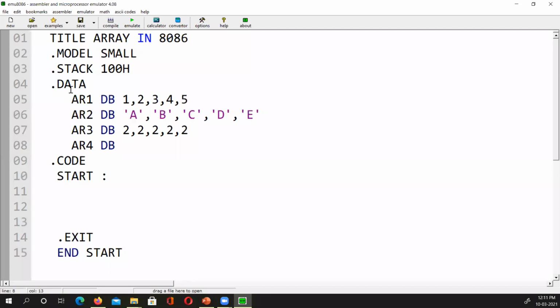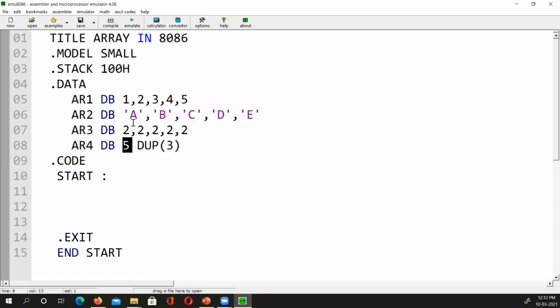I have to say how many times I want to repeat, say 5, so DUP, and what you want to duplicate is 2 or 3, or in ASCII single quotes A, anything you want. That thing will be repeated 5 times, so 3 will appear 5 times in your array.